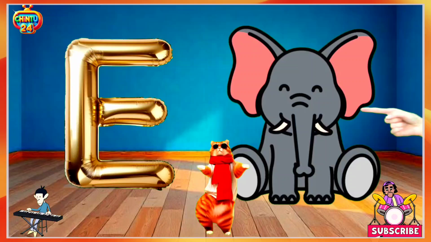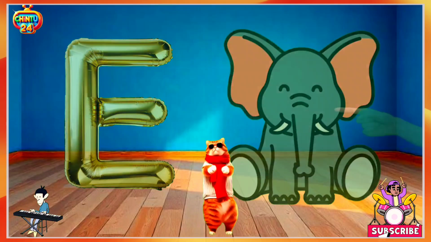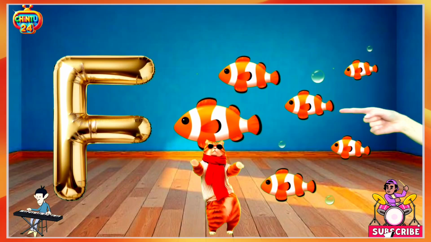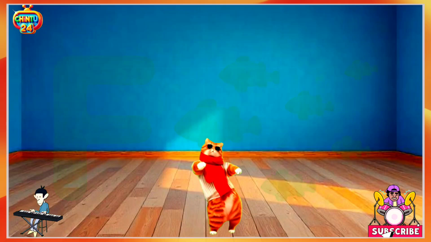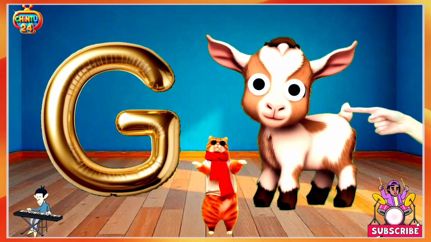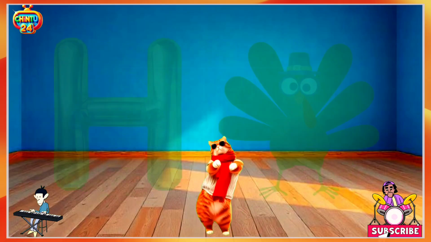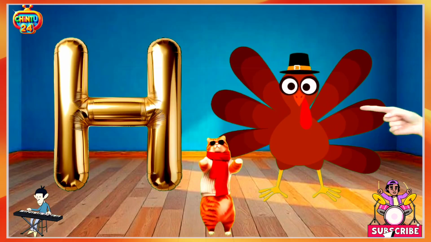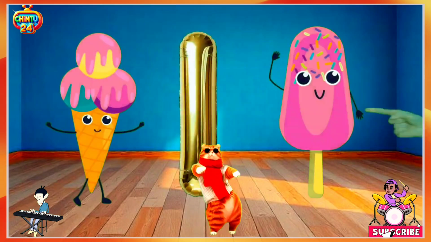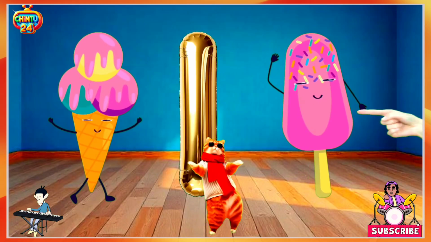E for elephant, elephant means Hathi. F for fish, fish means machli. G for goat, goat means Bakari. H for hen, hen means murky. I for ice cream means ice cream.